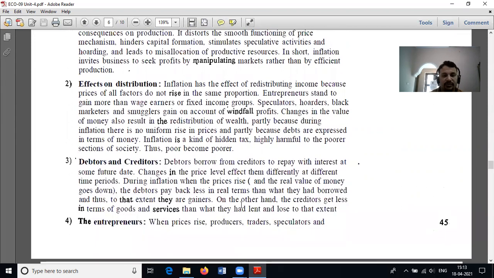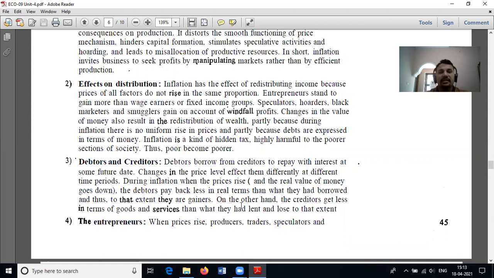Next one is effects on distribution. It widens the gap between haves and have-nots. Third one is debtors and creditors. If inflation in a country shows a poor trend in the economy, debtors resort to taking more credit from creditors, and their burden of liability increases day by day.